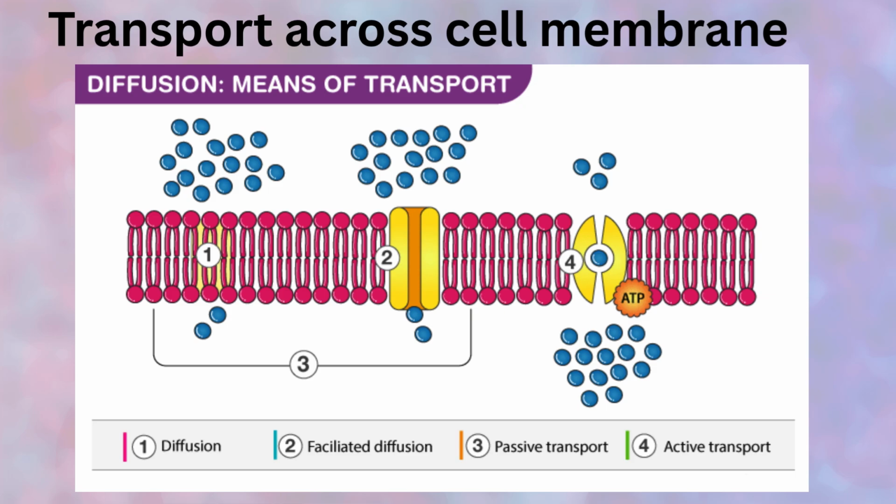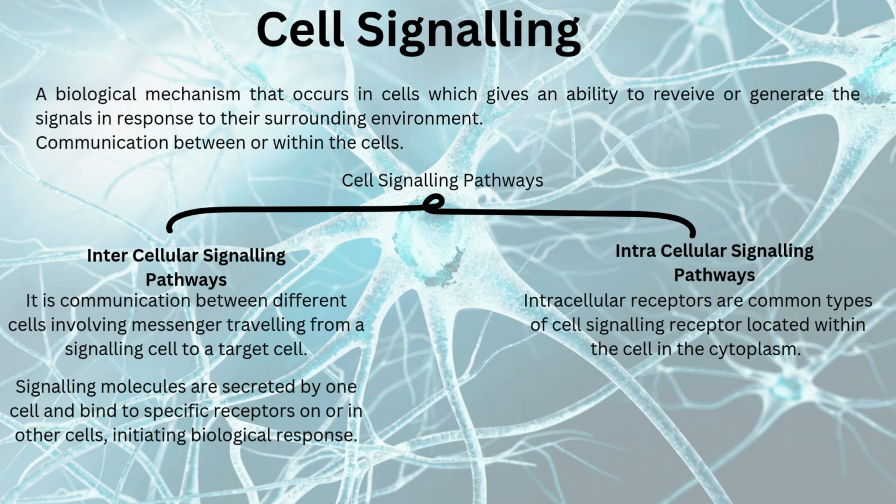In this picture, we can see the different types of transport across the cell membrane. The first one is diffusion. The second one is facilitated diffusion. These two come under passive transport, and the fourth one is active transport, which requires ATP. Now we are going to see about cell signaling.